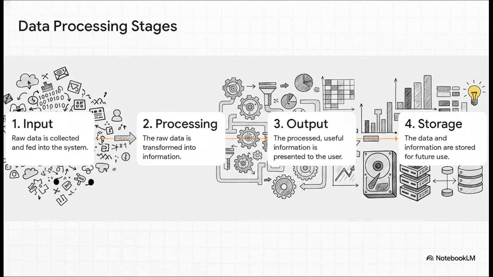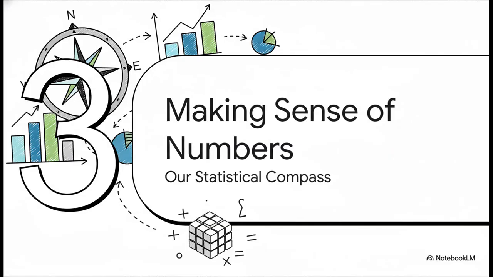Let's break it down real quick. First, we collect all our raw data in the input stage. Next, during processing, we clean it, sort it, and transform it. Then, we present all that useful info in the output stage. And finally, we save everything for later in storage. See? Pretty straightforward.